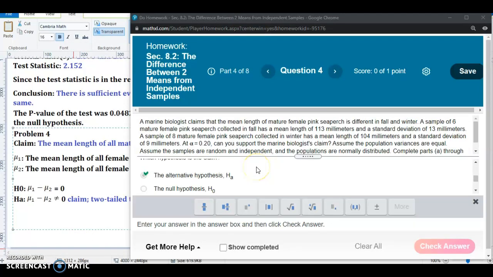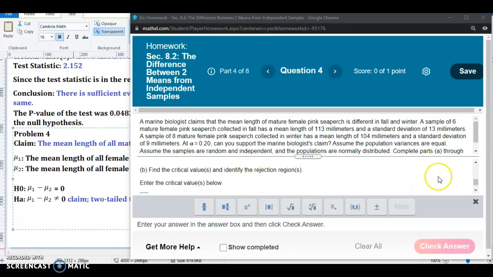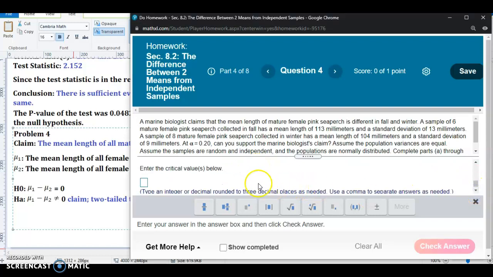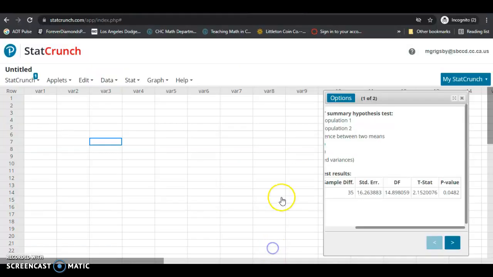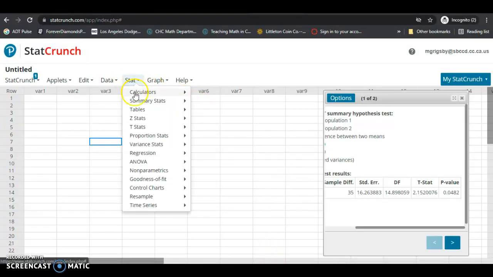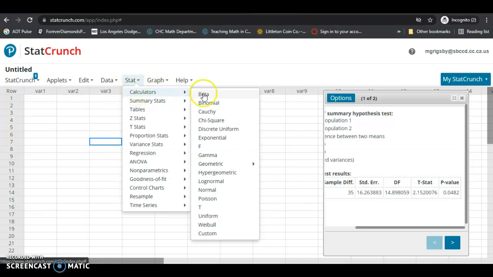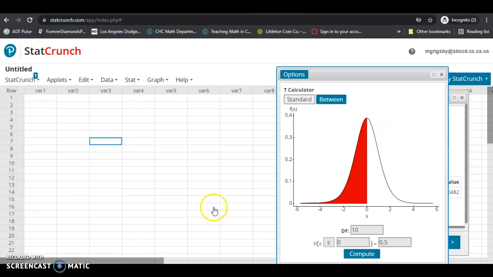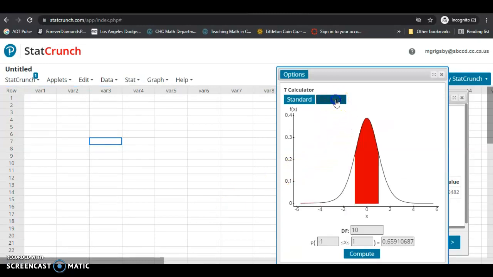Okay, so now we're going to use StatCrunch to determine the critical values of this test. The critical values are based on the significance level, which is 0.20. So in StatCrunch, we're going to go to Calculators from the Stat menu and then click on the T-distribution calculator. Because this is a two-tailed test, we're going to select the between option.